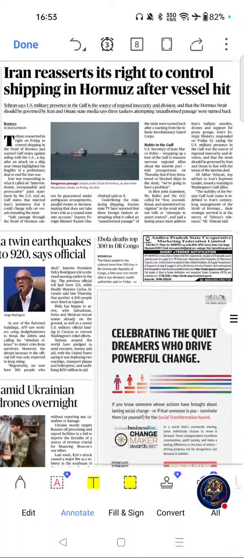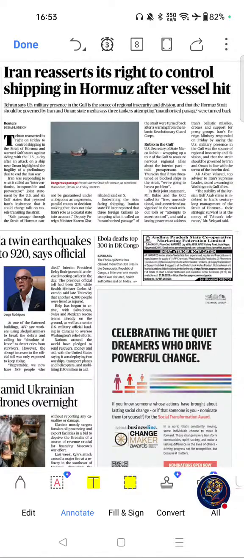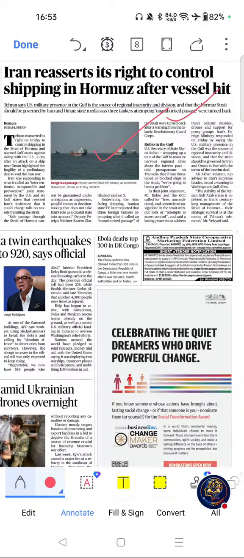Yeah, the first important article from here was this one. Iran reasserts its right to control shipping in Hormuz after vessel hit. Why is this topic important for competitive exams? Strait of Hormuz is a favorite for UPSC prelims location-based questions, and this is frequently asked in international relations and energy security, and this is relevant for global trade, oil prices, and maritime security.